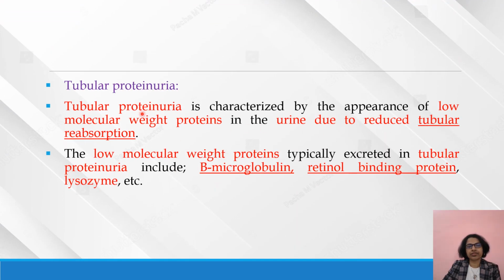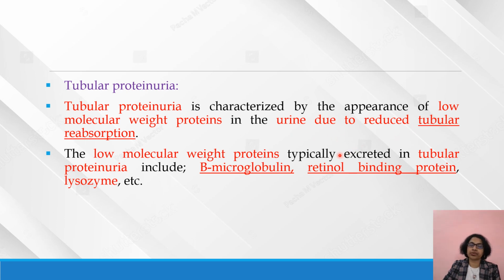Then another type is tubular proteinuria. Tubular proteinuria is characterized by the appearance of low molecular weight proteins in urine due to reduced tubular reabsorption. What is happening here? The name indicates tubule. What kind of tubule? In the nephron, we can see the proximal convoluted tubule and the distal convoluted tubule. Here, there is a problem arising.